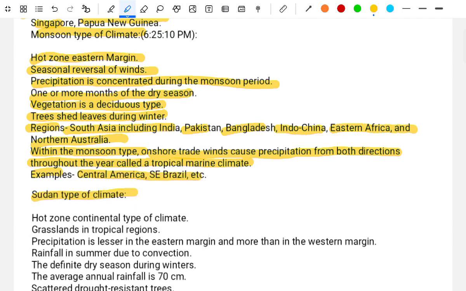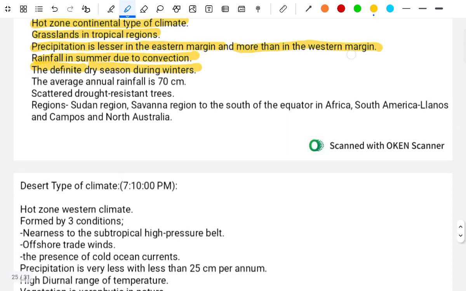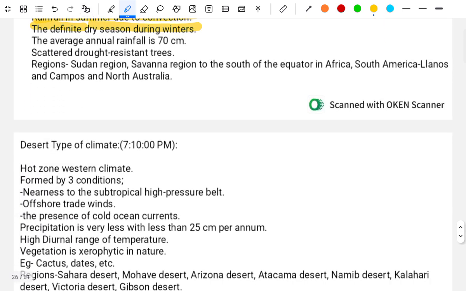Sudan type of climate. Hot zone continental type of climate, with grassland in the tropical region. The precipitation is lesser than the eastern margin and more than the western margin. The rainfall is in summer due to convection. There is a definite dry season during the winter. The average annual rainfall is 70 centimeters. Scattered drought resistant trees. The regions: Sudan region, Savannah region, southern equatorial Africa, southern America, Laurentian compass, northern Australia.